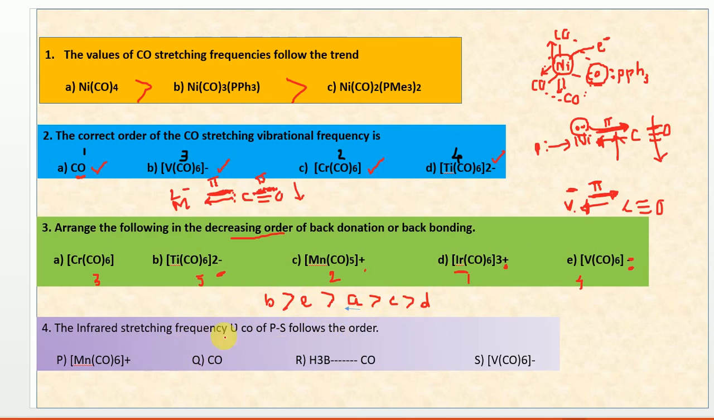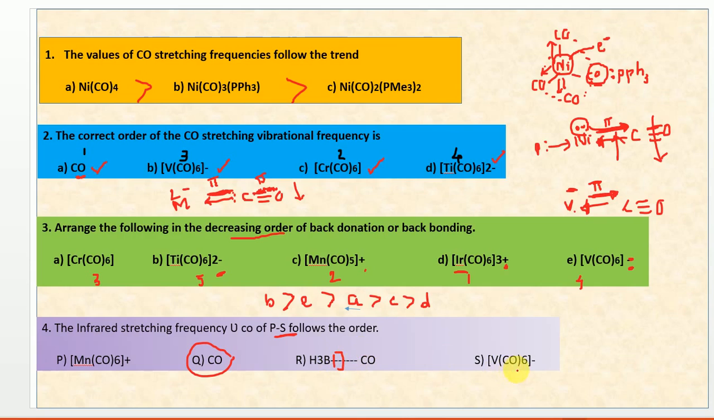And the next one is the infrared stretching frequency of ν(CO) of P, Q, R, S compounds, which they have given. If you look at the infrared stretching frequency of these compounds, as I said, free CO has a very high CO stretching frequency. Here it is connected to BH3, and as BH3 is a Lewis acid, it is just accepting a pair of electrons. Can it donate electrons back or not? It cannot donate electrons back.